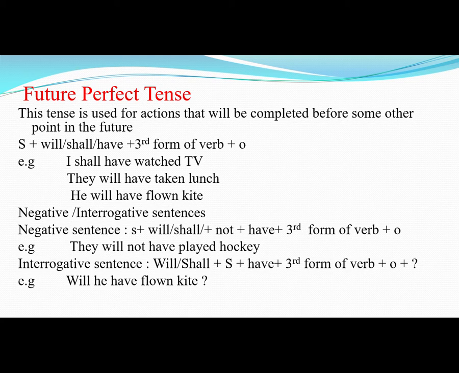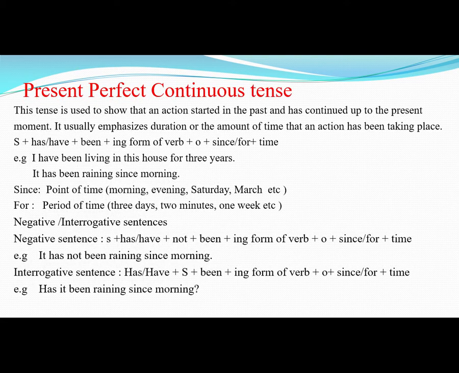Okay. Now interrogative sentence, as you know, we have to put helping verb before subject. We will put will or shall before subject. For example, will the patient have recovered from illness by the next month? Question mark. Will they have enjoyed the party? Question mark. Okay, beta. Do not forget to put question mark at the end of the interrogative sentences. Okay, is that clear? Let's move on to the perfect continuous tenses.